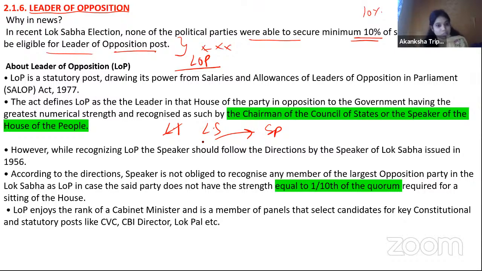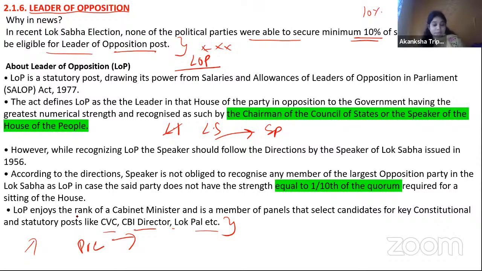So basically, in the recent Lok Sabha election, none of the political parties were able to secure 10% of the strength to be eligible for the leader of opposition post. Now, there can be another question like, Lok Sabha leader of opposition enjoys the rank of a cabinet minister and is a member of the panel that selects candidates for key constitutional and statutory posts like CVC, CBI director, Lokpal, etc. So this thing, when it comes to the prelims examination, maybe there can be a question related with what is the role of the leader of opposition, जो भी होता है उसका.